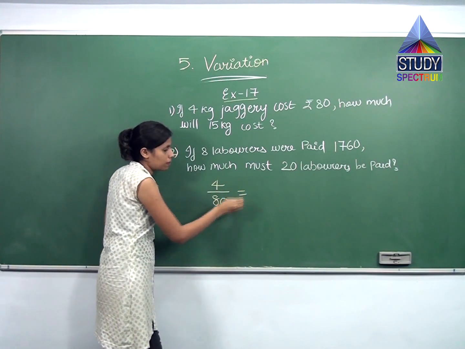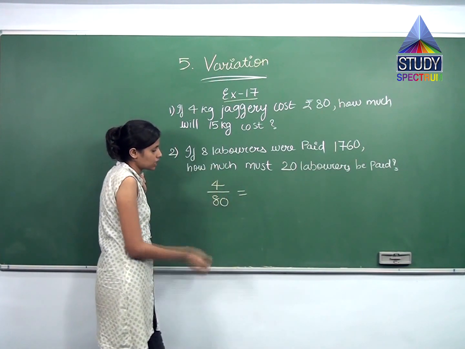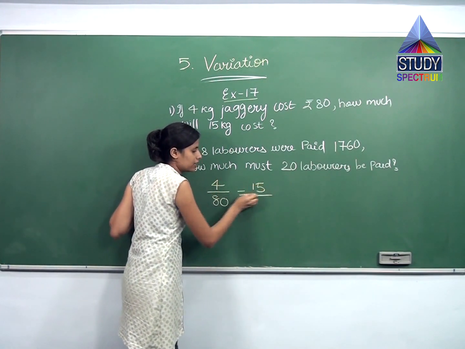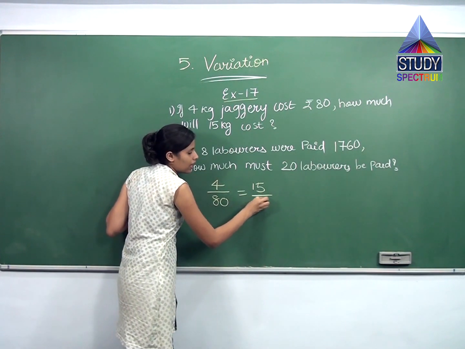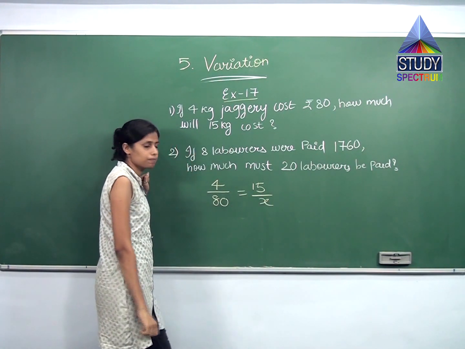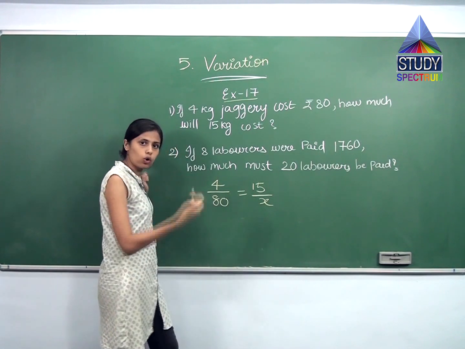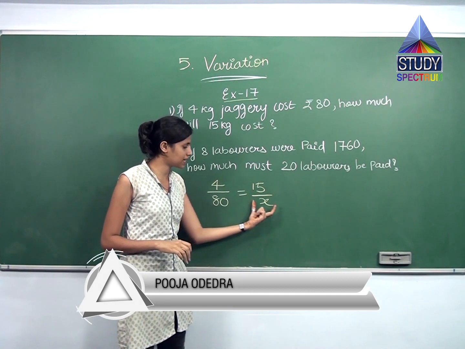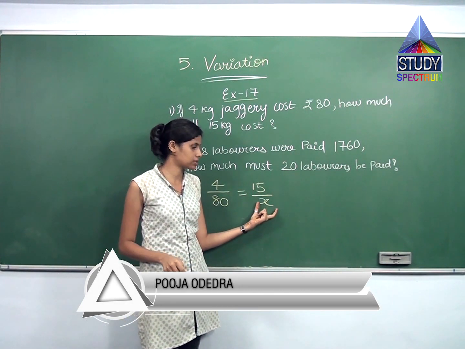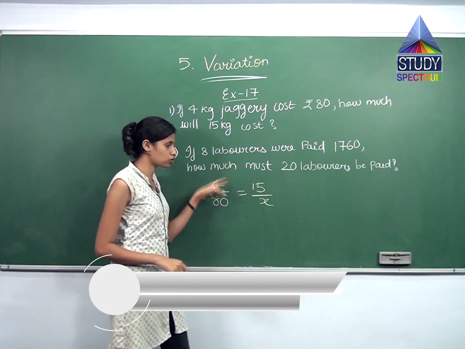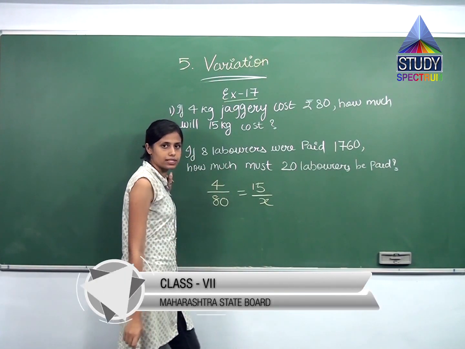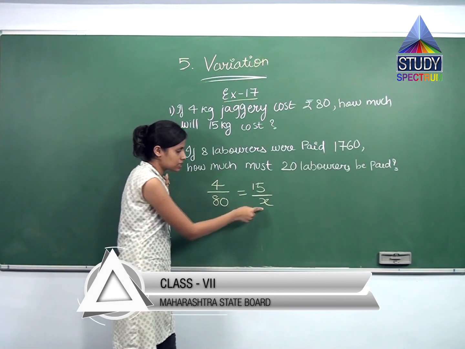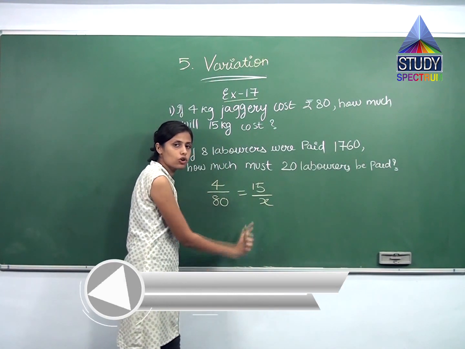The other ratio will be what? 15 kg. They have given you the numerator, that is 15. And in the denominator, I can assume that the cost for 15 kg is x. X is a what? Variable. I don't know what will be the cost for 15 kg. That's why I am replacing that question mark with x. Then by solving this, we can get the value of x. That will be the answer, the cost of 15 kg jaggery, right?